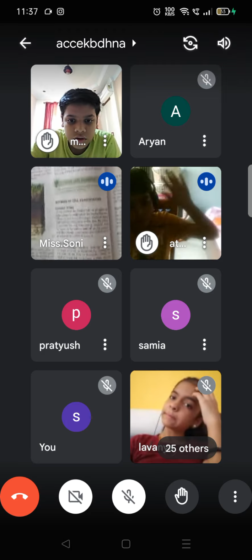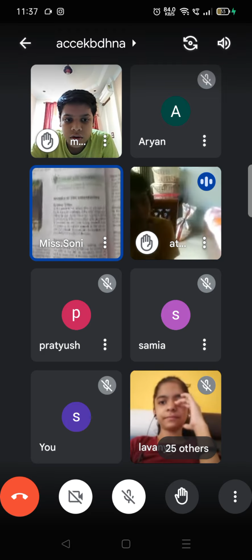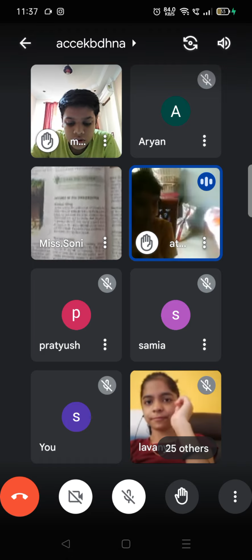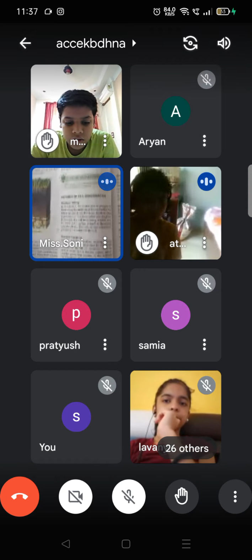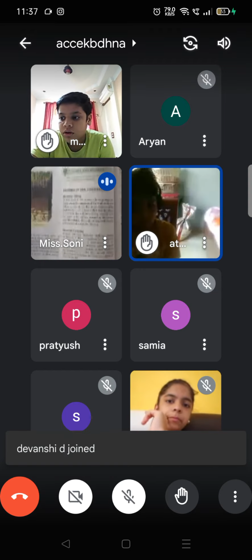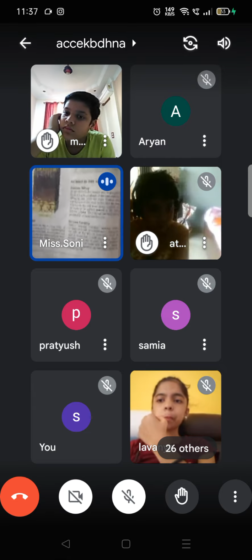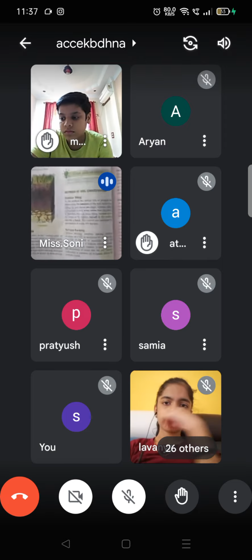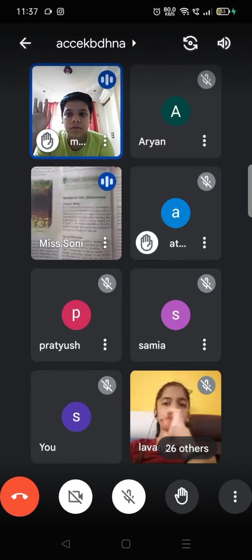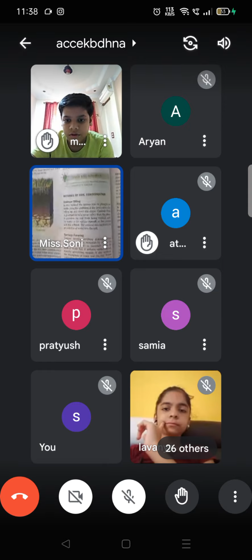Anything else? Lavanya, Atharva, Yuvraj, Aryan? Atharva, yes. Ma'am, soil helps us to grow plants, and plants give us food, and we live with food only. Very nice. So basically, through plants we are also surviving. They give us food, they give us crops, right? Farmers are totally dependent upon the crops. We are totally dependent upon plants for our day-to-day food.